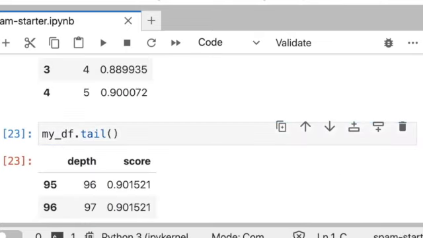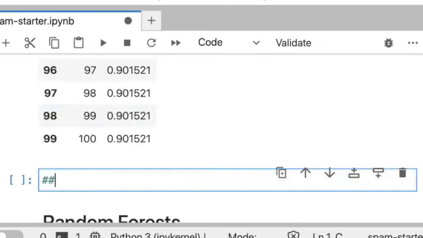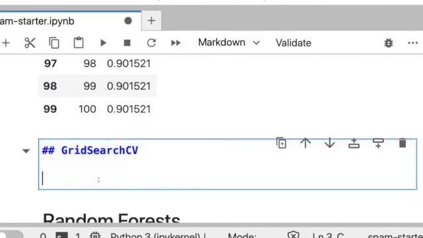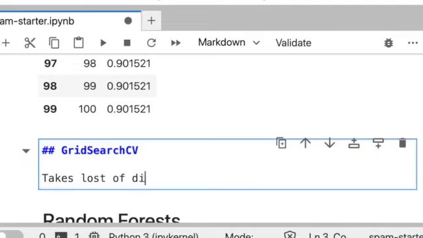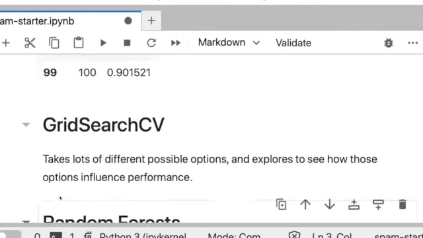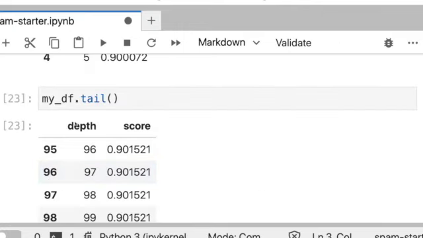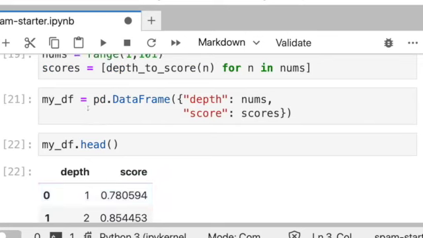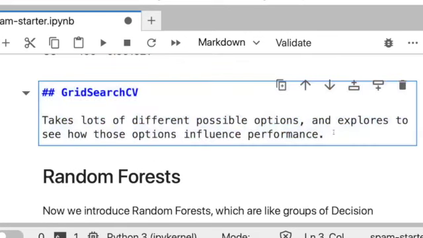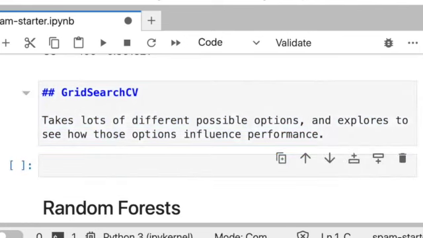There's a tool for this called GridSearchCV. What GridSearchCV does is it takes lots of different possible options and explores how those options influence performance. You kind of need to have a picture of a grid that you'd like to explore, here with just this one depth parameter. But in general, we can take anything that is allowed to change on different decision trees, and have the computer search the different possibilities.